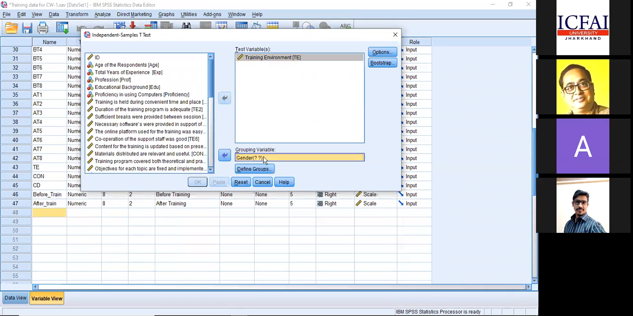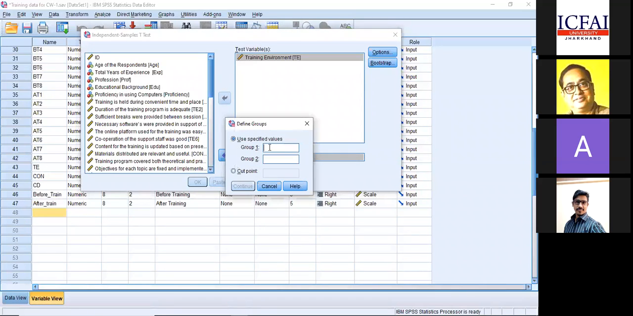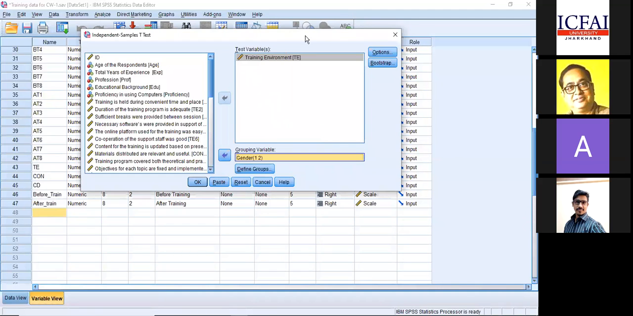You click on define groups, and group 1 will be called 1, and group 2 will be called 2. Now click continue. Now I have set my variables. My dependent variable is set and my independent variable is set. Why 1 and 2? Gender is coded as 1 and 2. That's why. So make it like this, and then you can click on options.